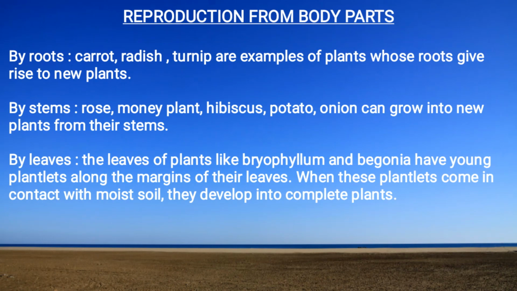Reproduction from body parts. By roots, for example, carrot, radish, turnip are examples of plants whose root gives rise to new plants. By stem, rose, money plant, hibiscus, potato, onion, these all can grow into new plants from their stems.